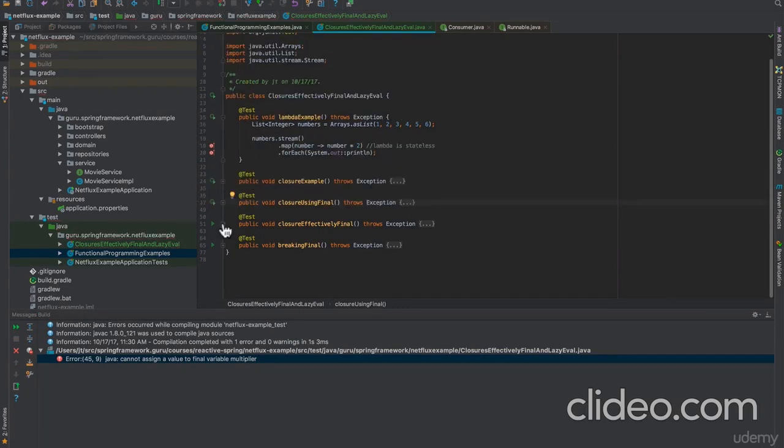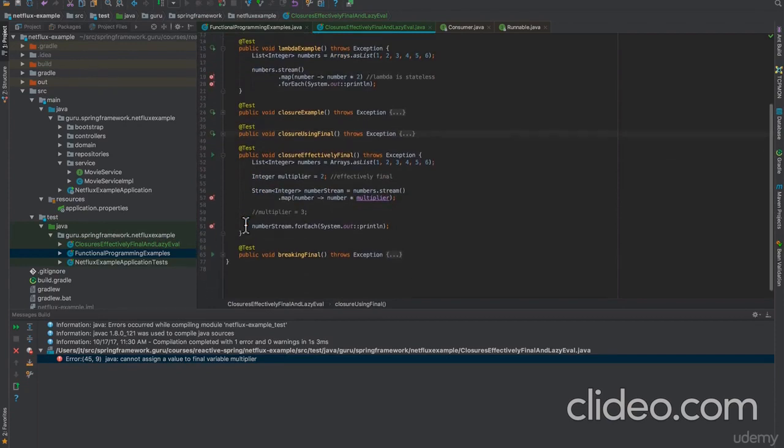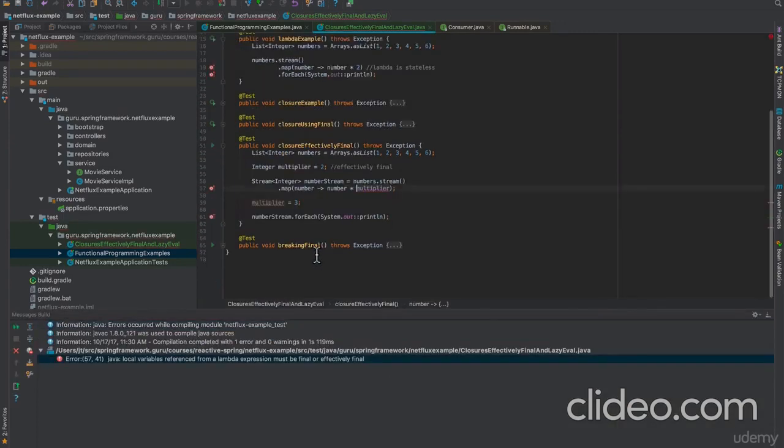Close this guy, and let's take a closer look at it. Now, if I remove the final keyword and run it, you can see that IntelliJ is already complaining, but now you can see the error message that we're getting back from the Java compiler is final or effectively final. So this is something that was introduced in Java 8, and technically what it wants us to do is declare that as final, but since we are not, it's kind of implying it for us.